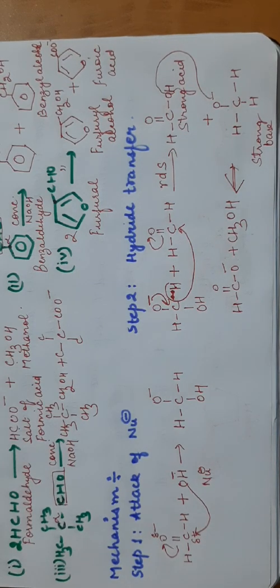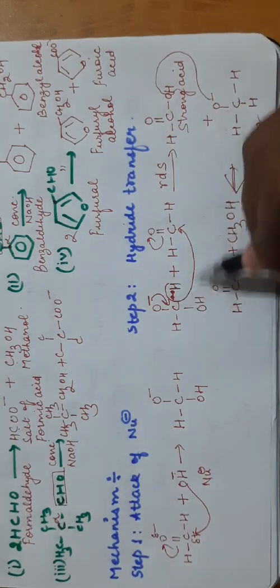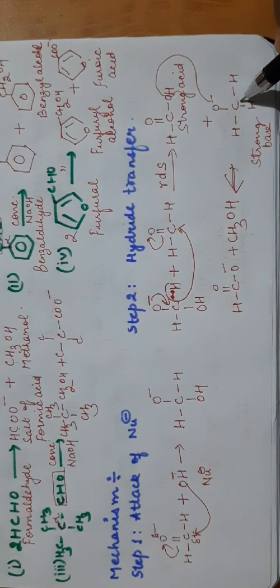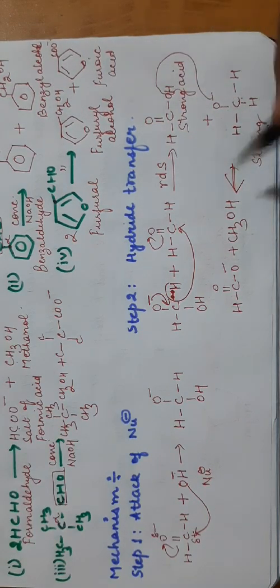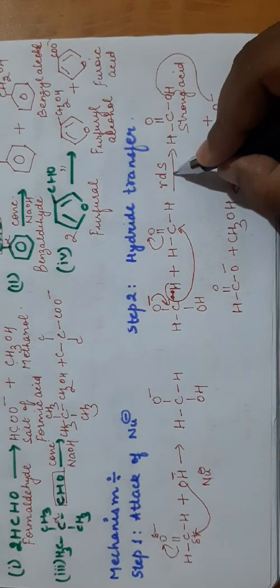So this is the overall mechanism of Cannizzaro reaction. It is quite easy. 2 steps are there. First is the attack of the nucleophile. Second is hydride transfer. Hydride transfer will happen, an acid will form, a strong base will form. There will be a proton transfer between them and you will get the products. Rate determining step is this one.